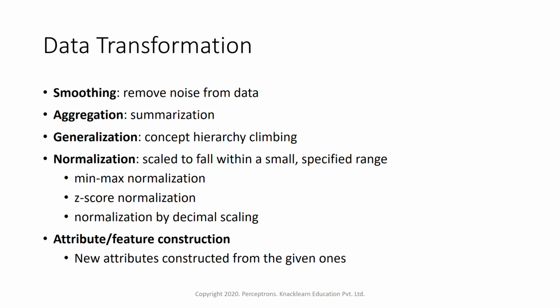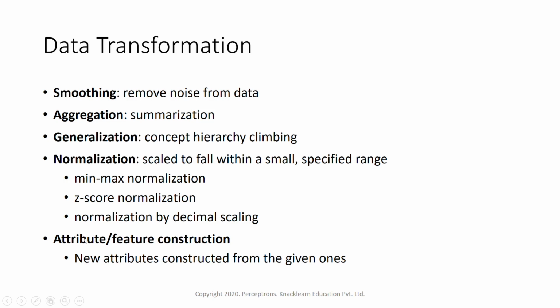We can reduce it, bringing the data to a unit scale by using normalization techniques. This is also called feature scaling. There are three normalization techniques: min-max normalization, z-score normalization, and normalization by decimal scaling. These are the three processes for normalizing the data.